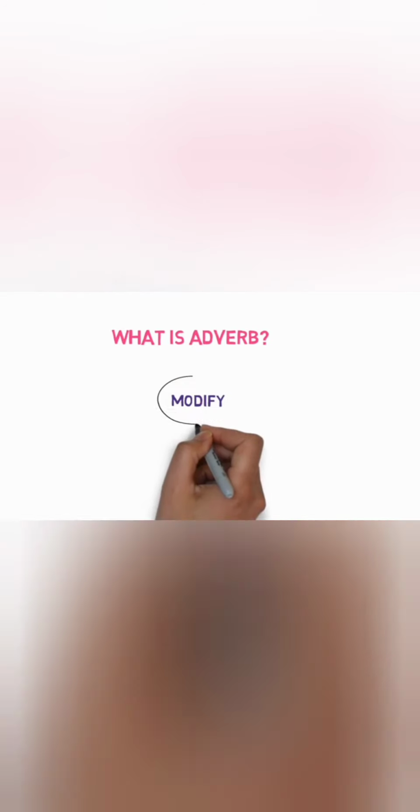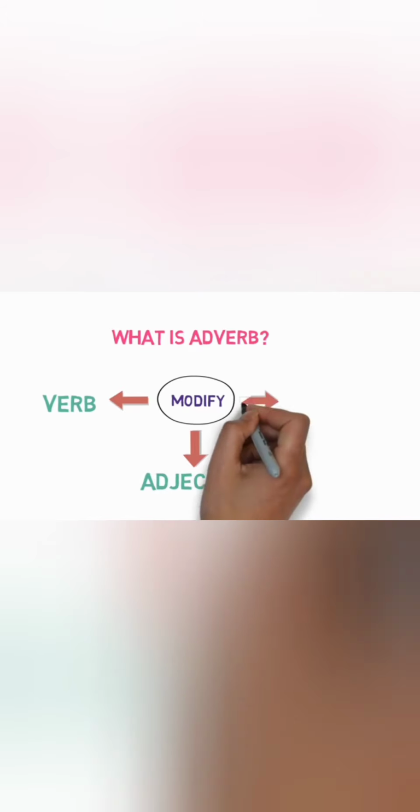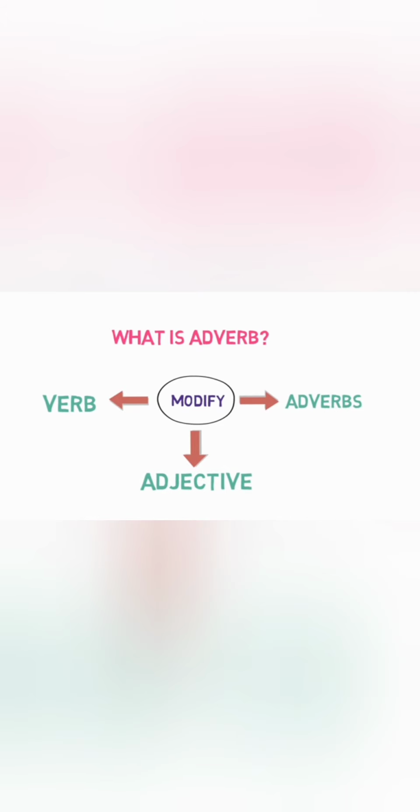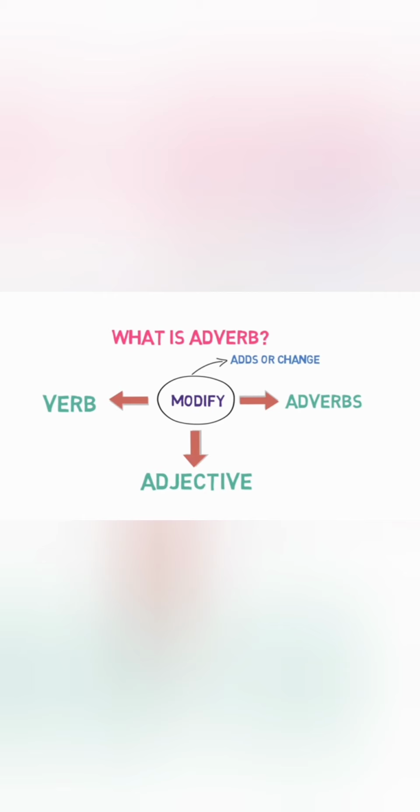What is an adverb? An adverb is a word that modifies a verb, adjective or an adverb in any sentence. What does modify mean here? It means it adds to or changes the meaning of a verb, adjective or adverb in any sentence. Now let's look into each of the 3 modifications with some examples to make things clear.